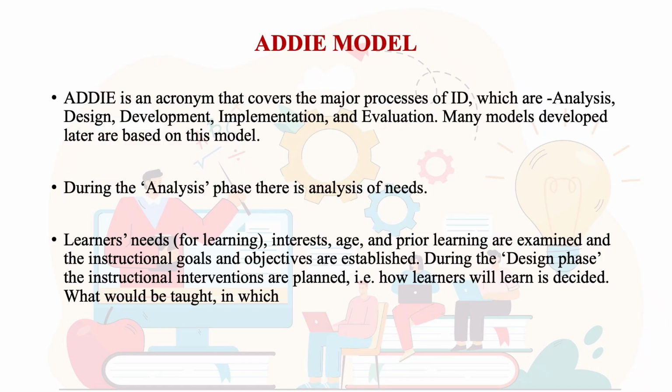Therefore, it is important to determine what learners would like to learn, what their needs are, and what their interests are. What is the average age of the target group? The target group or the audience refers to the cohort of learners who would be joining the programs or courses offered. So what is going to be the mean age of this cohort? What is going to be their prior learning? Are they ready for the course? Are they ready for the program that we are going to offer?